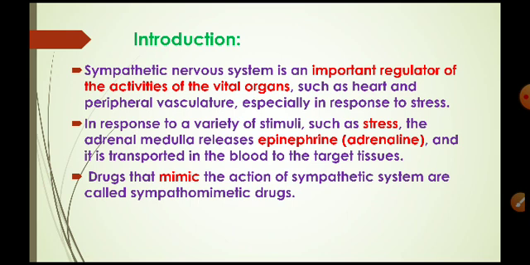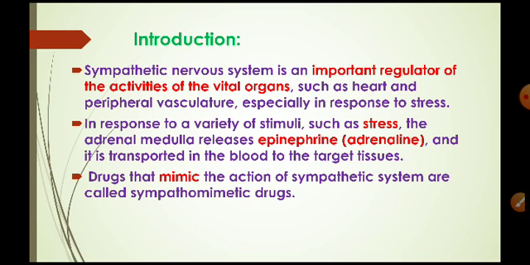The sympathetic nervous system is an important regulator of the activities of vital organs, such as the heart and peripheral vasculature, especially in response to stress. This sympathetic system gets activated whenever the body feels stress.